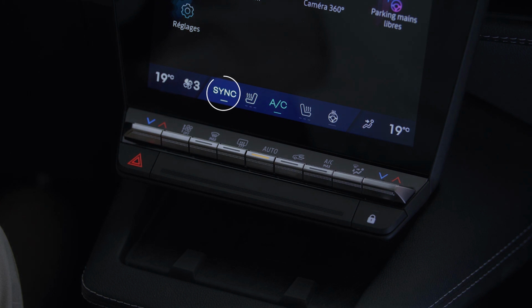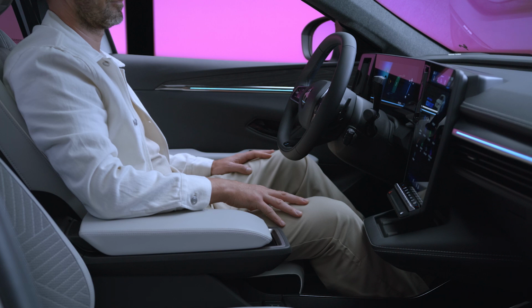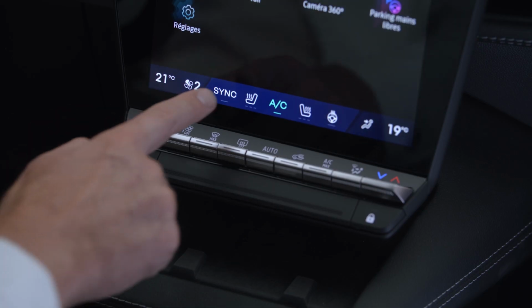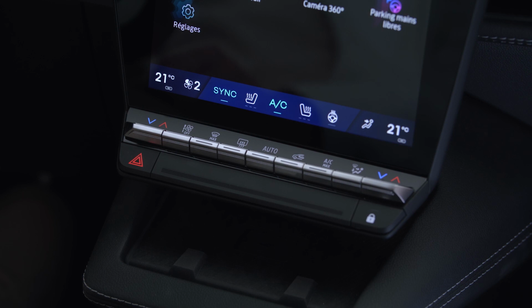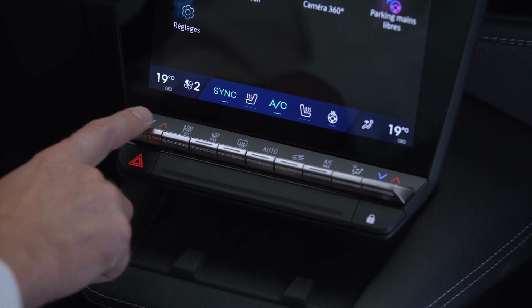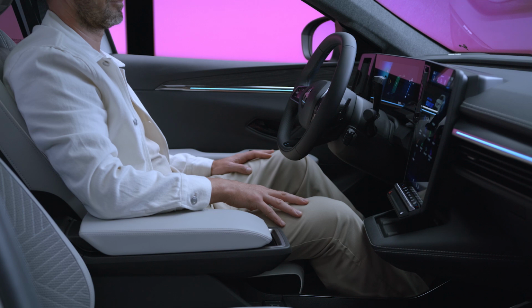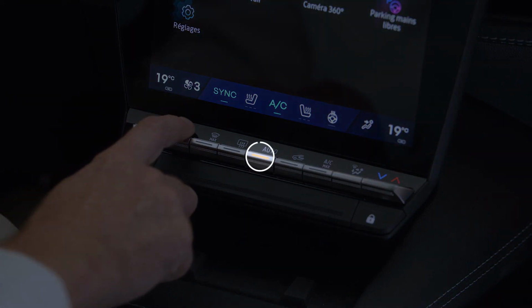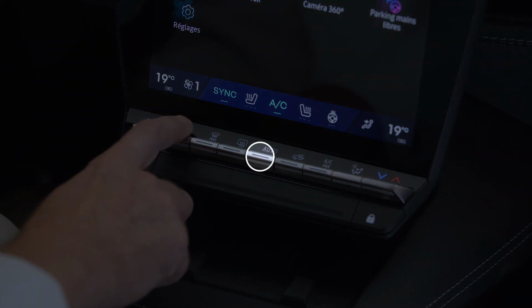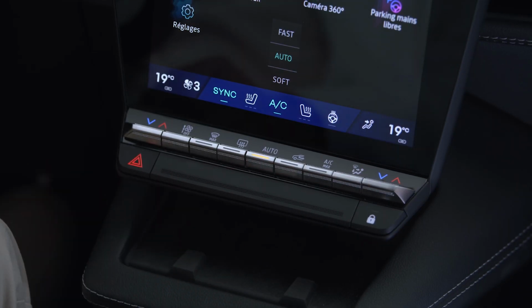Using synchronization mode, you can simultaneously adjust the temperatures on both sides of the passenger compartment. Press Sync to switch the synchronization function on or off. Please note, if you manually change one of these settings, automatic mode is deactivated. To switch it back on, just press Auto again.